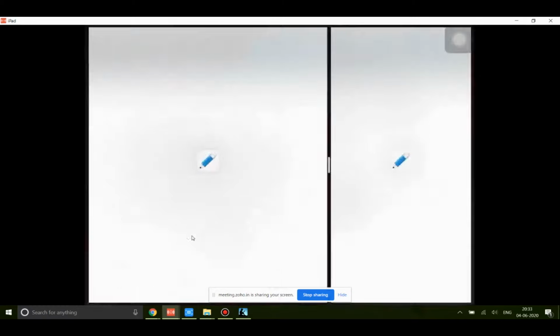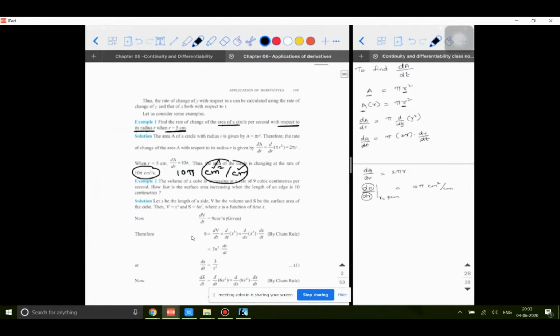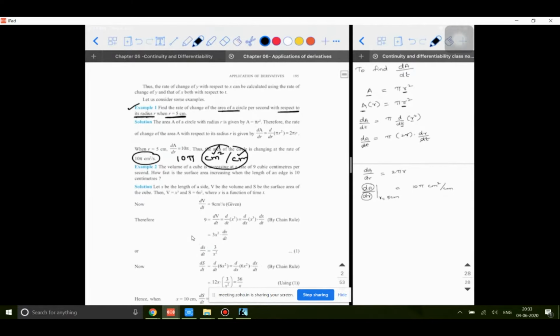So please be careful. There is a mistake here. It is 10 pi centimeter square per centimeter. Don't cancel the centimeter and centimeter. This unit is written to show that area is changing with respect to radius. Am I clear? Yes, sir. Okay, so please be careful with this question. If you're clear, I'll do one more example so that you'll understand things better.